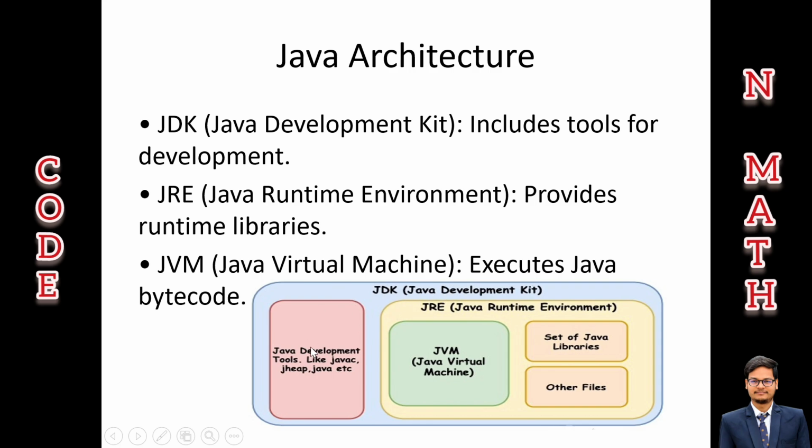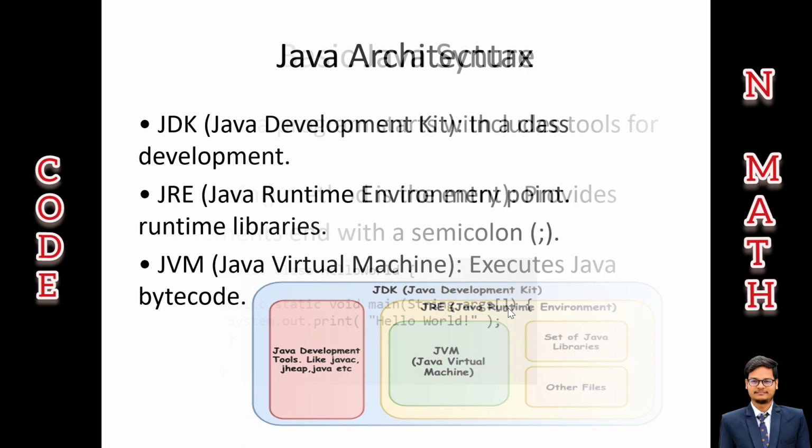This is JDK, and inside that there are several tools like Javac, JHeap, Java. We will discuss these tools. And inside JDK there is JRE, which provides the runtime environment. Inside that there is JVM, the Java Virtual Machine, where the program gets executed. In simple terms, JDK is for writing the code, JRE is for running the code, and JVM is for executing code anywhere, which makes it platform independent.